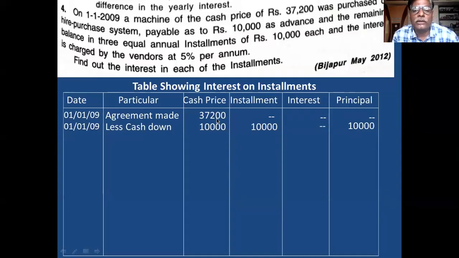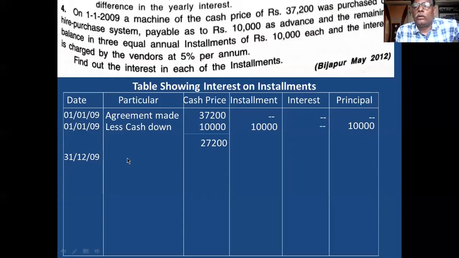Then out of 37,200 cash price, 10,000 is paid. Balance is 27,200. Balance remained is 27,200. Okay. And at the end of every year, you pay one installment. One installment is paid at the end of every year. Installment amount is 10,000. One installment is of rupees 10,000. So at the end of the year, first year end means 31st December 2009.